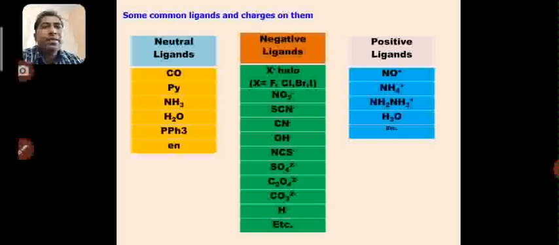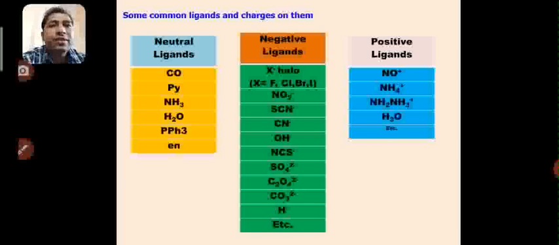Friends, you can see the neutral ligands. There are so many examples, but for the UG syllabus this list of ligands may be sufficient for IUPAC nomenclature as well as for finding the oxidation state of the central metal atom. If needed, we can add some more ligands in this classification. The neutral ligands are CO, that is carbonyl, then pyridine, amine, which is ammonia in terms of ligand, water called aqua, triphenylphosphine, that is PPh3, and ethylene diamine. These are recognized as neutral ligands, and they are very common ligands in coordination chemistry.